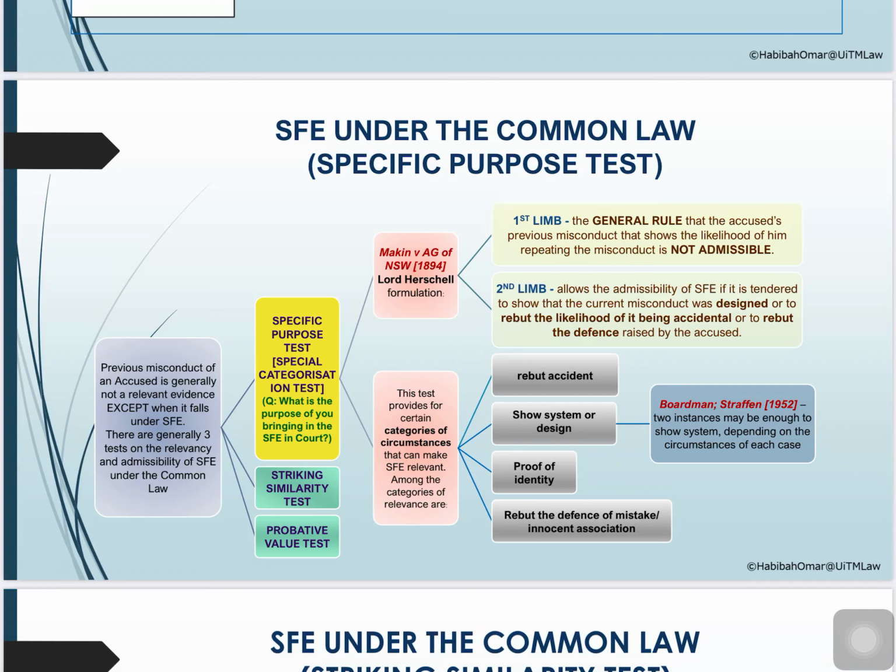However, the common law has recognized three positions or three approaches in which similar facts evidence can be tendered. The first one is through the specific purpose test or special categorization test, which was established in the case of Makin and AG of New South Wales. The second approach is through the striking similarity test, and the third one is the probative value test. So I'm going to explain to you the position of this test one by one.